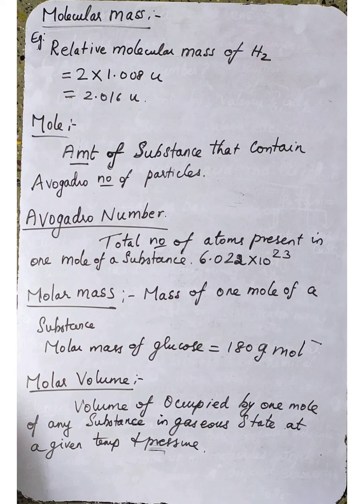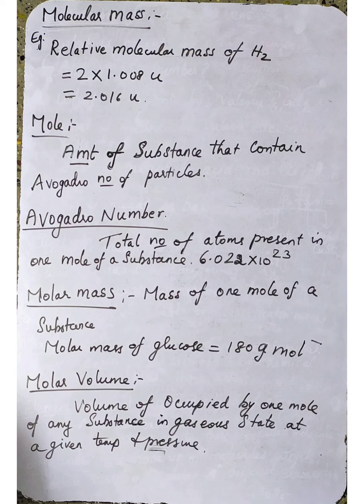Understood? So what is Avogadro's law or hypothesis? Equal volumes of all gases under the same pressure and temperature contain an equal number of molecules. Next, we are going to discuss molar mass. What is meant by molar mass? Molar mass is defined as the mass of 1 mole of a substance.